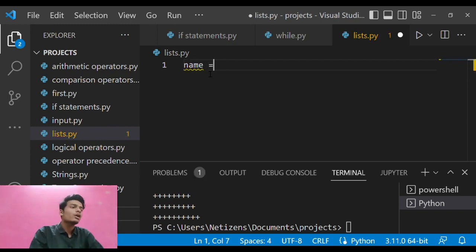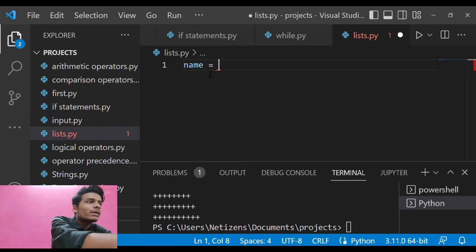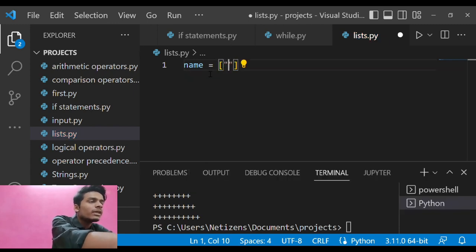What you can do here is create a variable name, and in it, using square brackets, type in the names.